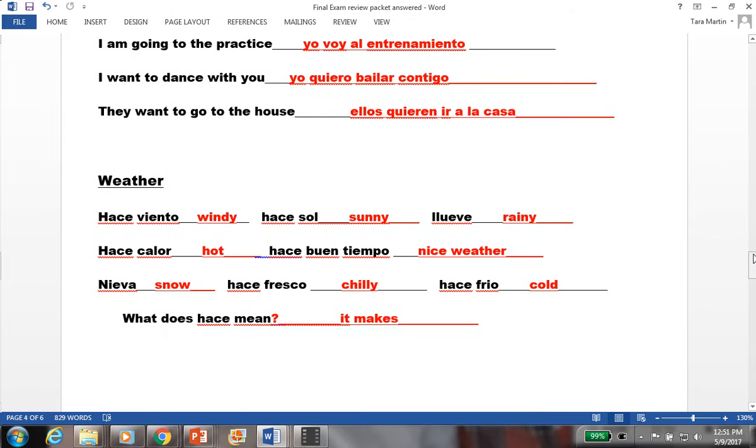Moving down to weather. Hace viento is windy. Hace sol is sunny. Llueve means rainy or rain. Hace calor is hot. Hace buen tiempo is nice weather. Nieva means snow or snowy. Hace fresco is chilly. Hace frío means it's cold. So all of these, if you throw in the hace, it means it makes. Okay, so that's what hace means, it makes. So really it's saying it is windy, it is sunny, it is rainy.